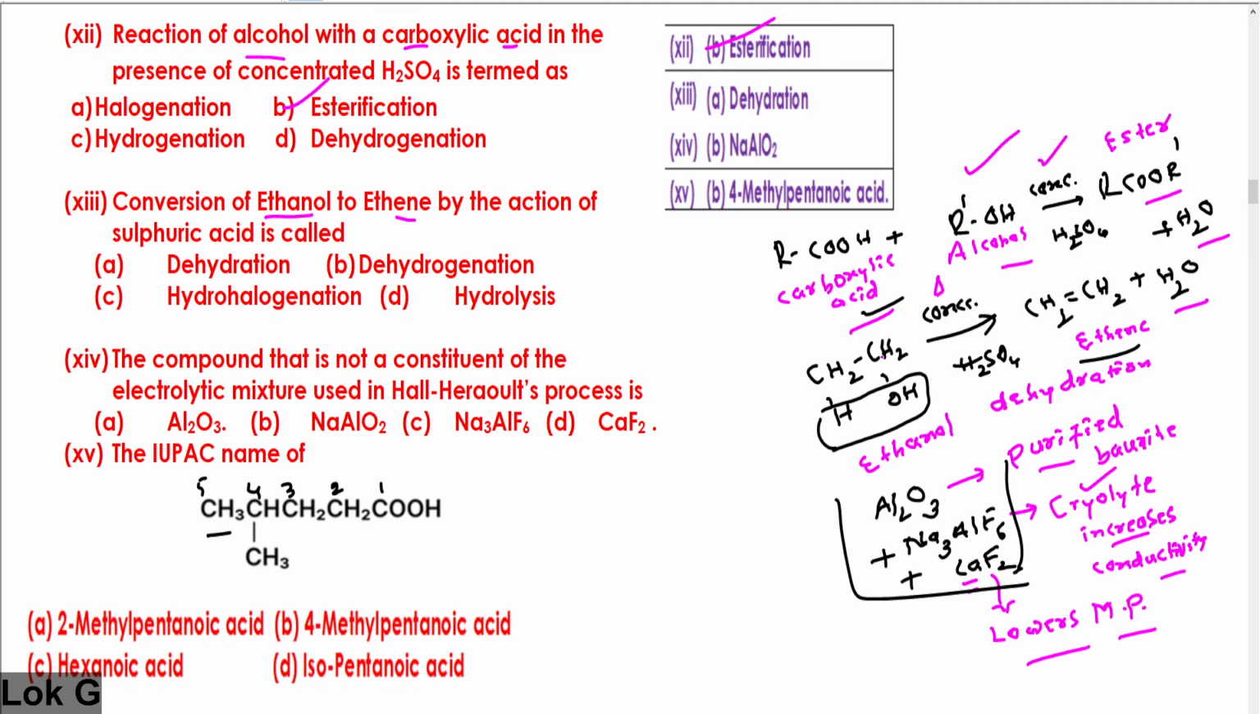13th one, conversion of ethanol to ethene. You know, ethanol. First of all, you must know what the formula of ethanol is: CH3CH2OH. I have written H2SO4 separately here. Concentrated sulfuric acid is a dehydrating agent. It will remove water from it. And the reaction in which water is removed, we discussed in class, is a dehydration reaction. The correct answer is A, dehydration reaction. Those who wrote it got full marks.